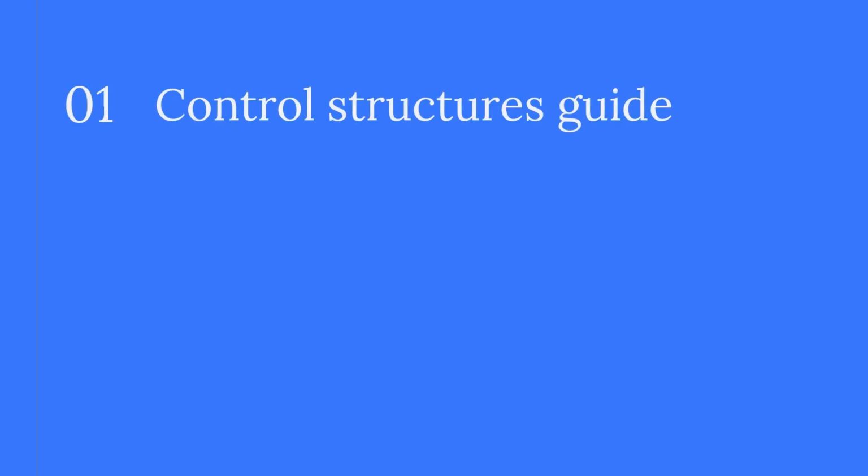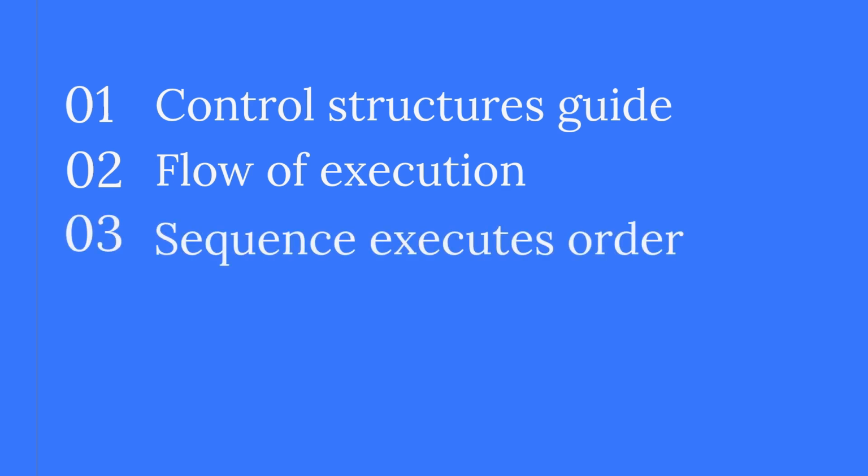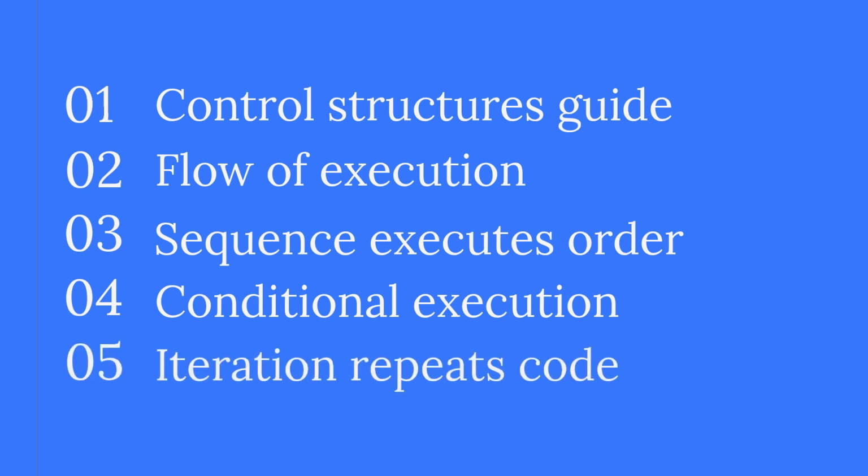Control structures guide the flow of execution in Python programs. Sequence executes statements in order. Selection uses if, elif, and else for conditional execution. Iteration repeats code blocks using for and while loops. These structures allow creating dynamic and responsive programs. Mastery of control structures is essential for programming.